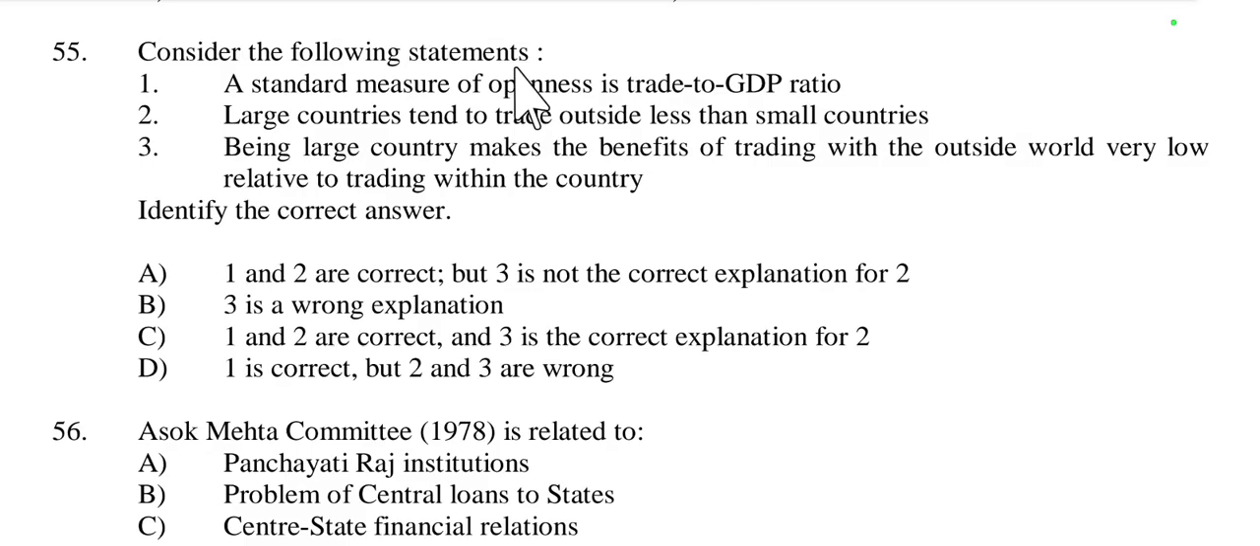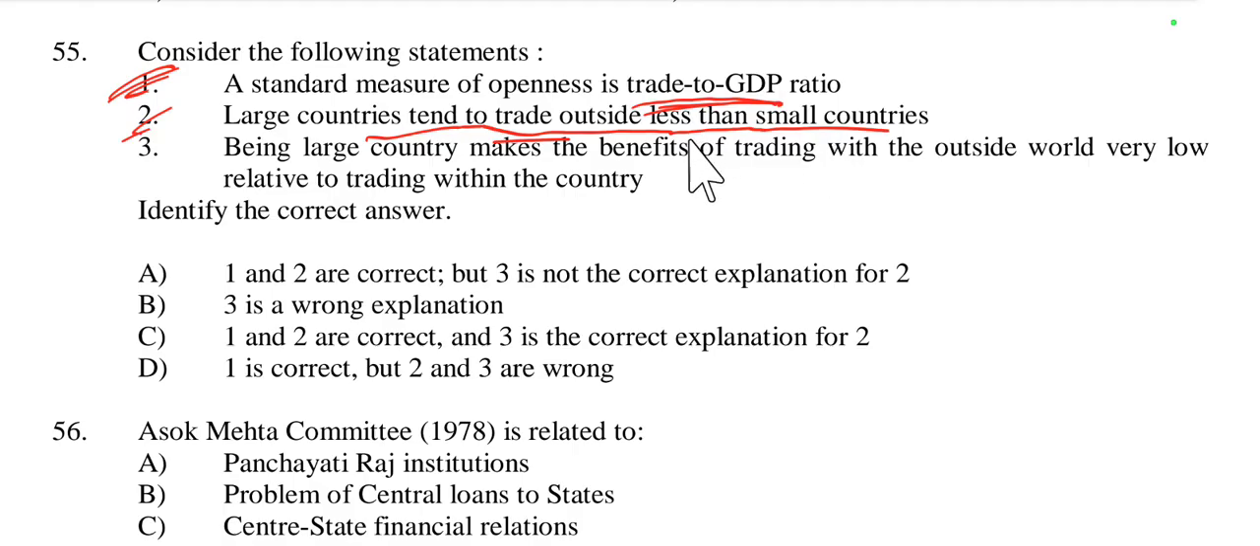Question number 55. Consider the following statements. A standard measure of openness is trade to GDP ratio. Yes, this is right. Then, large countries tend to trade outside less than small countries. Yes, large countries trade outside less than the small countries, meaning small countries trade with outsiders but large countries trade within. So they do not trade more with other countries.